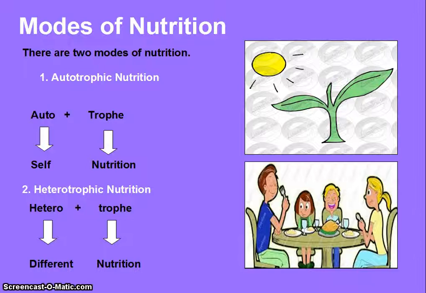The first is autotrophic mode of nutrition. Auto means self, and troph means nutrition. Autotrophic nutrition is also called self-nutrition. The second is heterotrophic nutrition. Hetero means different. Nutrition.